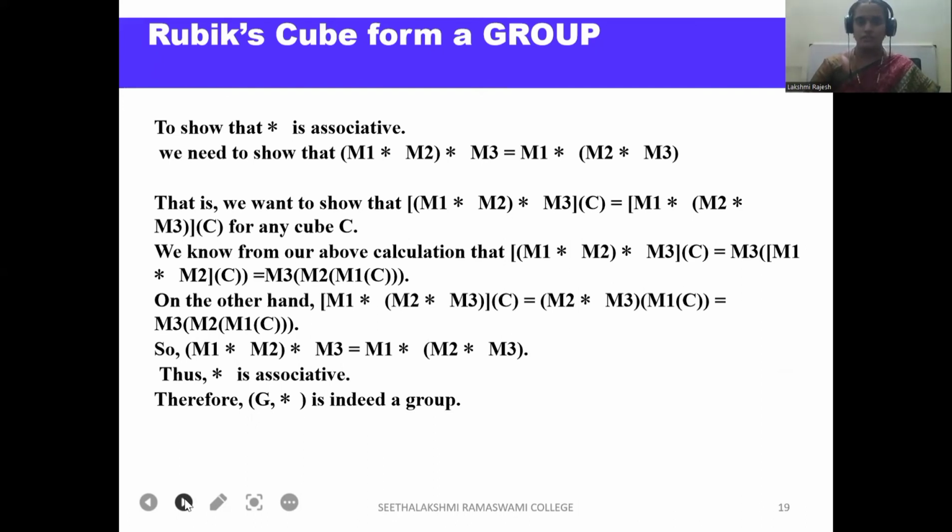That is, we want to show that (M1 star M2) star M3 of C equals M1 star (M2 star M3) of C for any cube C. We know from the above calculation that (M1 star M2) of M3 of C equals M3 of (M1 star M2) of C, which is nothing but M3 of M2 of M1 of C. On the other hand, M1 star (M2 star M3) of C equals (M2 star M3) of M1 of C, which equals M3 of M2 of M1 of C. So (M1 star M2) star M3 equals M1 star (M2 star M3). So star is associative. Therefore, G comma star is indeed a group.